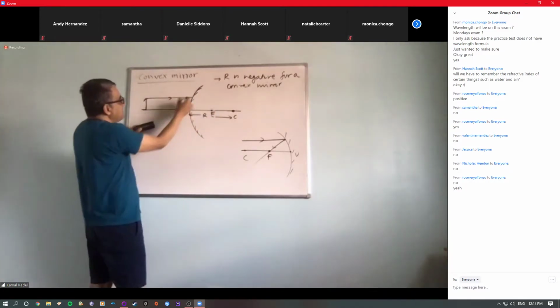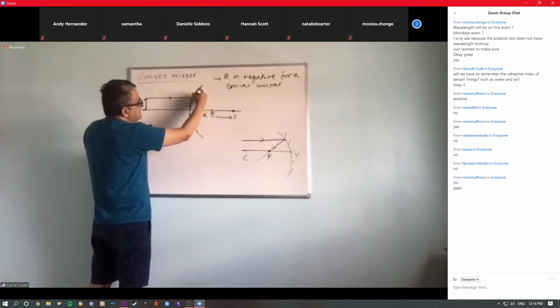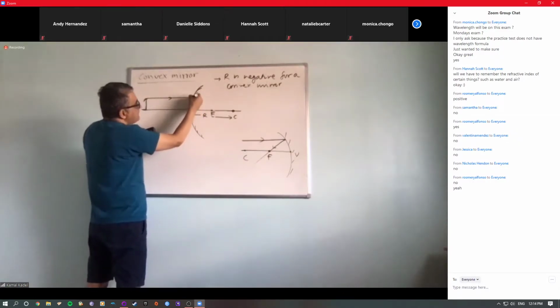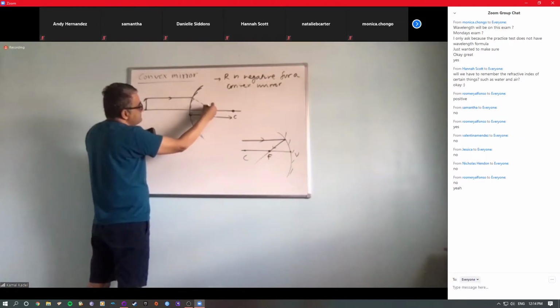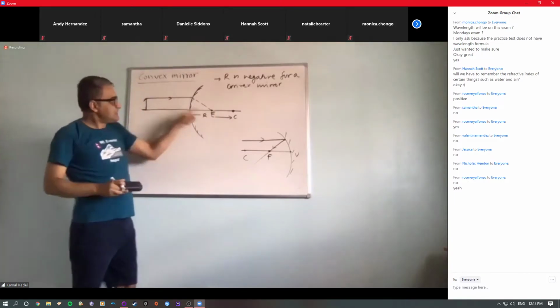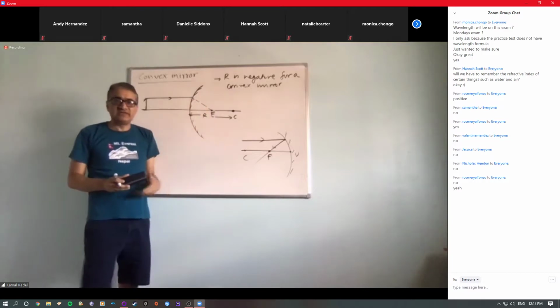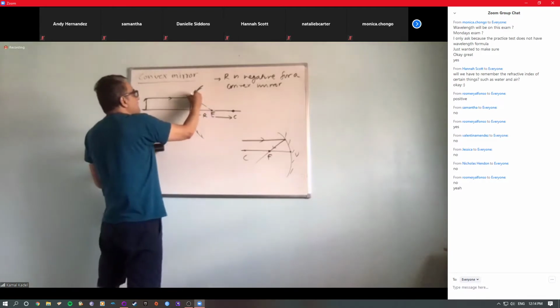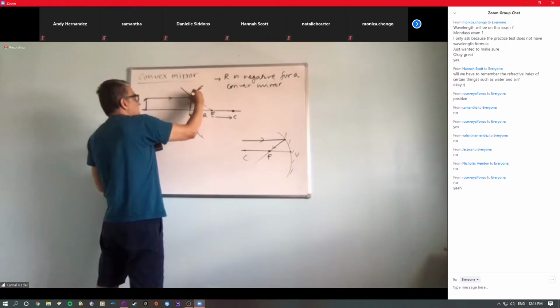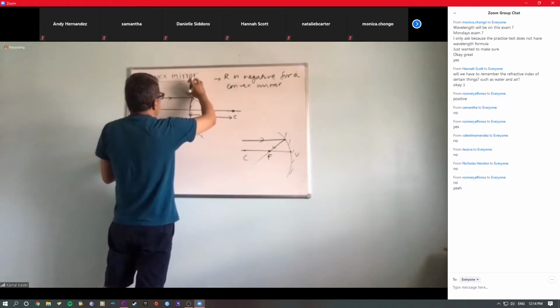Because this is a parallel ray, the trick here is to first draw a dotted line like this, from here, that goes to the focus. Then draw the reflected ray exactly along this line. Is it good? Maybe not.